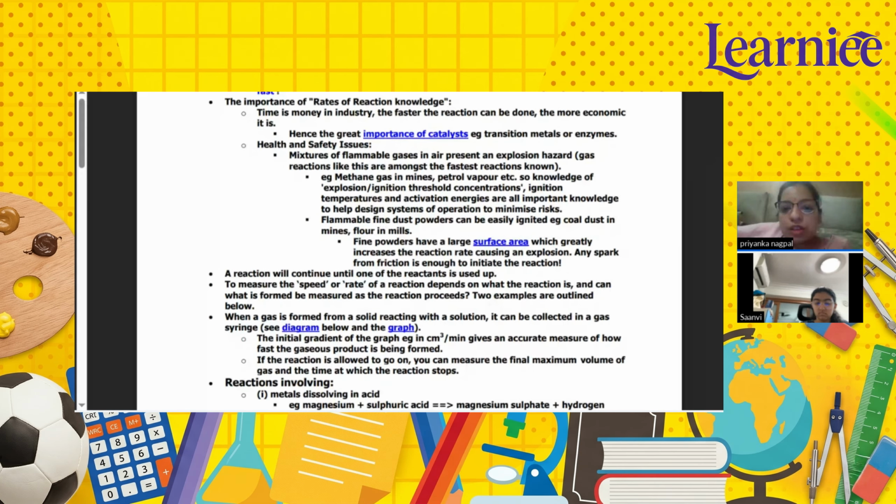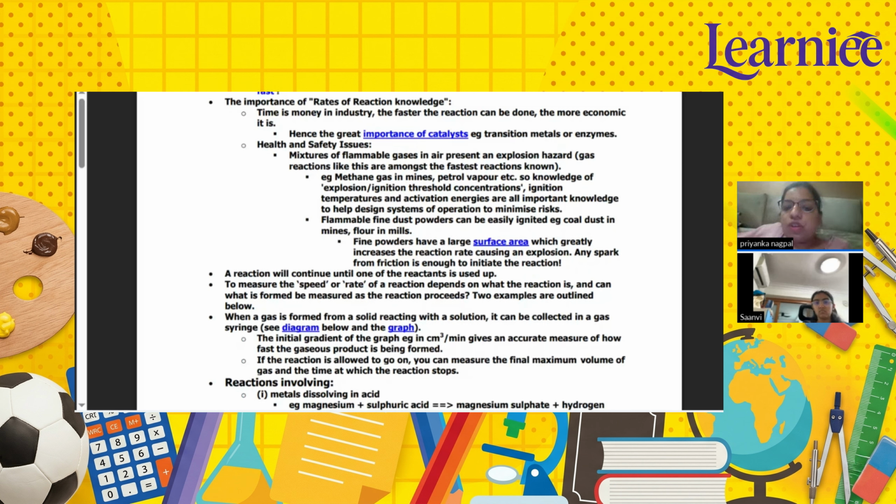If a reaction is taking 5 minutes to complete, I want the rate of reaction to become fast so that the productivity should increase. To increase the productivity and the economic importance is necessary for us. This is the only point that you need to learn, that for any reaction there is a great importance of catalyst.